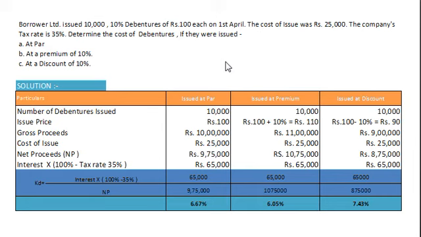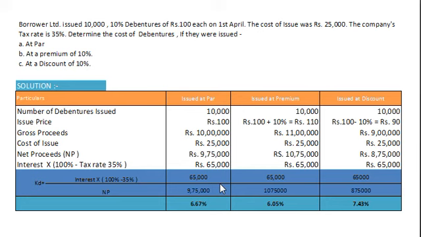And now in this particular example we have no information for redemption of debentures. So we assume our debentures are irredeemable, and for irredeemable debentures our cost of debt formula is interest after tax divided by net proceeds. I repeat, our formula for cost of debt is interest after tax divided by net proceeds, because normally we will have to calculate cost of debt after tax itself.